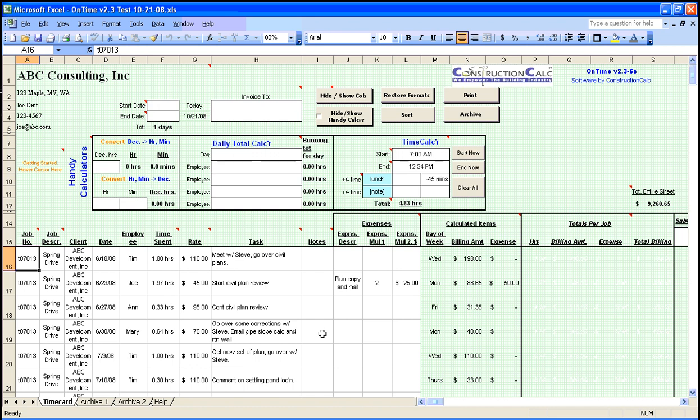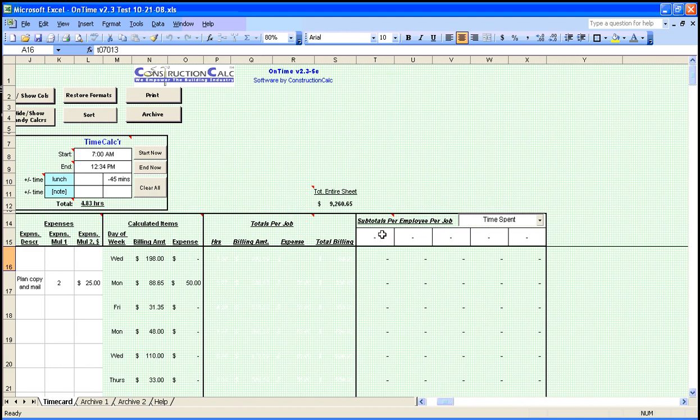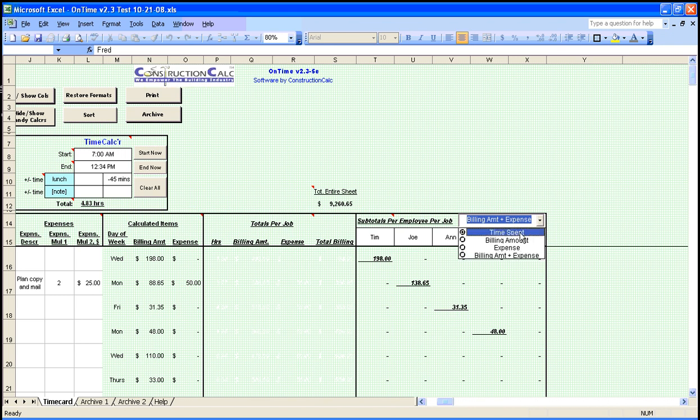Now, if we're interested in the amount of time or expense per employee, we can see that in this set of columns to the right. Let's enter our 5 employees. Tim, Joe, Ann, Mary, and Fred. We can select how we want this subtotaled. Let's go with billable amount plus expenses. Those subtotals are now shown. If we wanted to sort by time, we could click that.